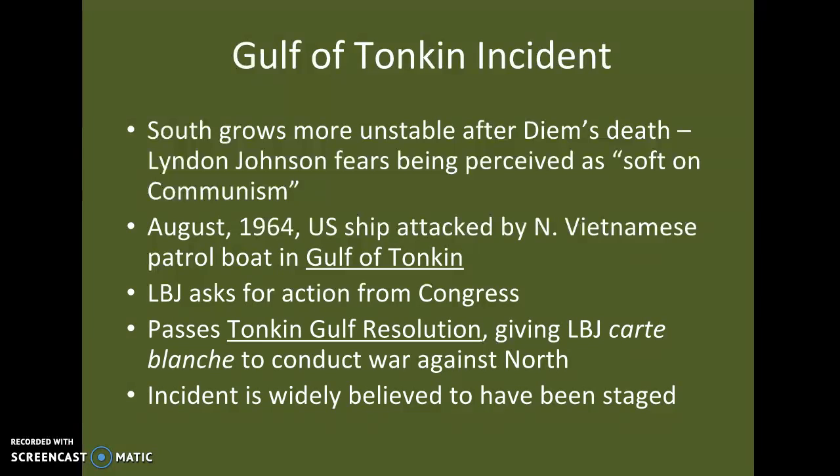Now, the Gulf of Tonkin incident. The South will grow more unstable after Diem's death. Lyndon B. Johnson fears that he will be perceived as soft on communism. So, in August 1964, a U.S. ship is attacked by a North Vietnamese patrol boat in the Gulf of Tonkin. Lyndon B. Johnson asked for action from Congress. That is when they passed the Tonkin Gulf Resolution, which gives LBJ carte blanche to conduct war against the North. Basically, he's got free rein. He can do whatever he needs to do to defeat the North Vietnamese.